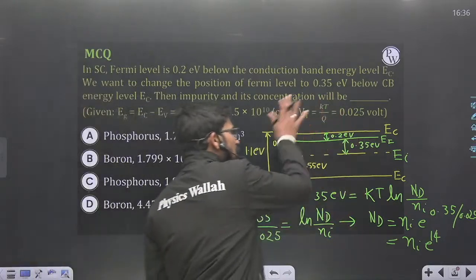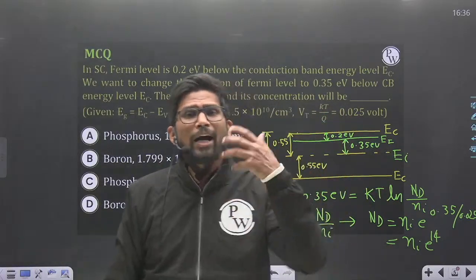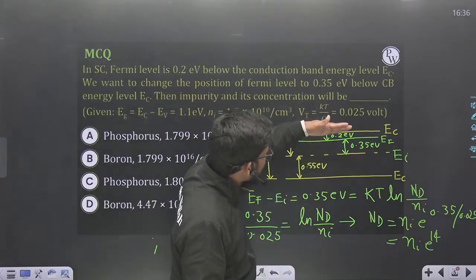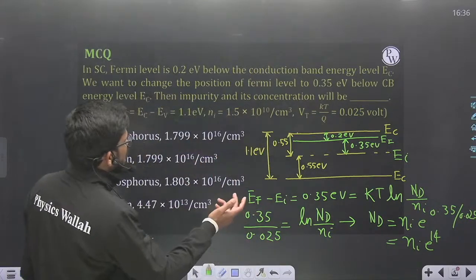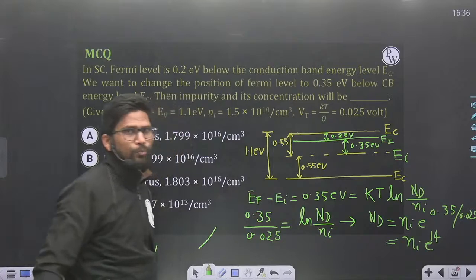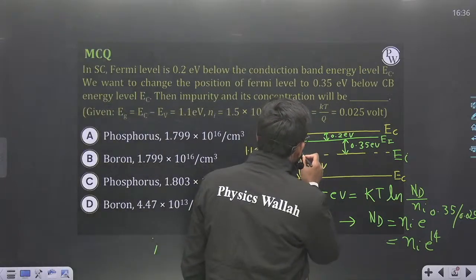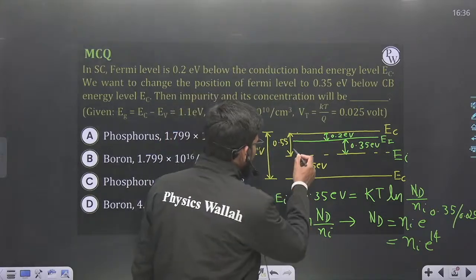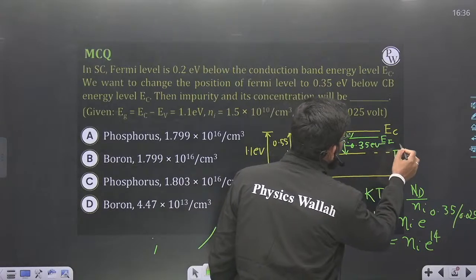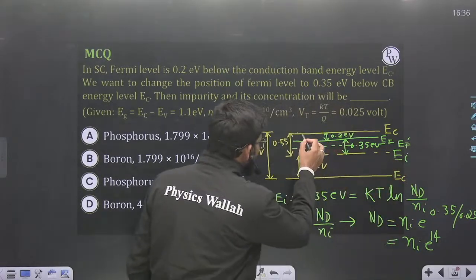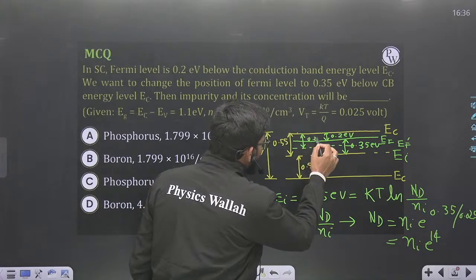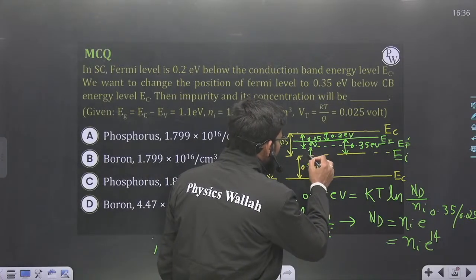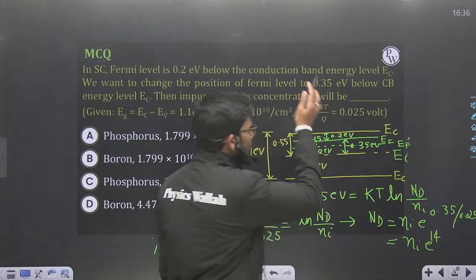Now in this semiconductor, which is already of n type, you want to add a type of impurity such that the Fermi level shifts and the new position of the Fermi level is 0.35 electron volt below conduction band. So you want to add some impurity such that the new Fermi level position is EF dash, and this EF dash is 0.35 electron volt below the conduction band energy level, or you can say that 0.2 electron volt above the intrinsic Fermi level.